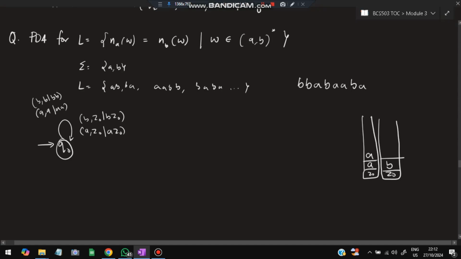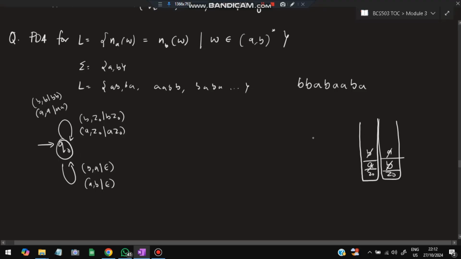Now this is where A and B come together. The number of A's and B's should be the same, right? So if a B comes after A, I have to pop them both, because these both cancel each other. Like that only, if A comes after B, they cancel each other. So for a B after A and an A after B, in both cases there should be a pop operation and it will remain in the same state. Here we'll have B as the input and the top of the stack is A, we'll be popping it, and if A is the input and the top of the stack is B, we'll be popping it.